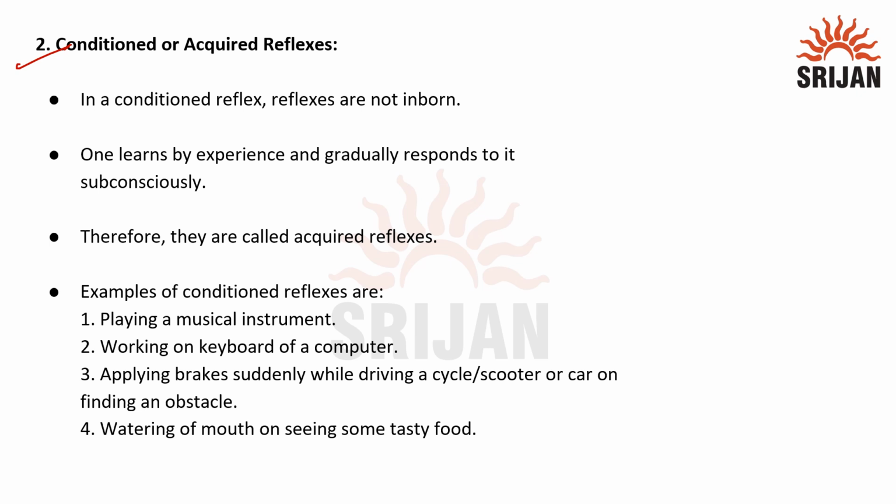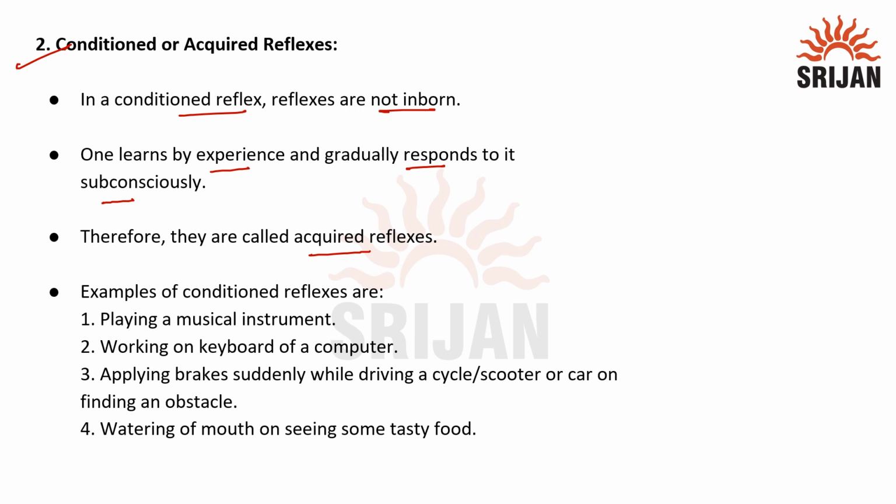The next one is the conditioned or acquired reflex. The name itself suggests that it is acquired. We need to learn it. This conditioned reflex is not inborn and we need to learn it by experience, and gradually our brain responds to it subconsciously. Therefore, it is called an acquired reflex.